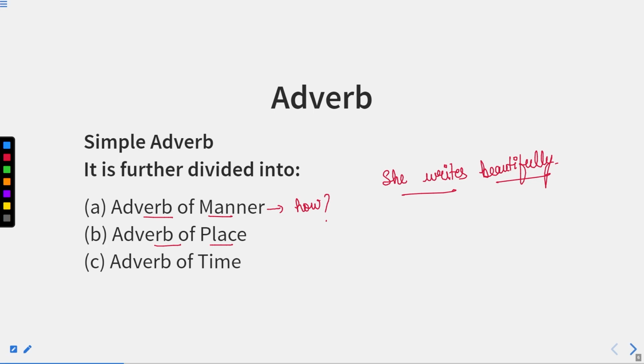Adverb of place. Simply, here place refers to any area or any place where that action takes place, so it can reply to the question where.